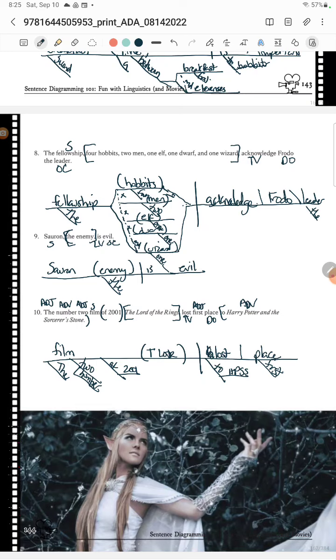That is number 10. Did we finish? I think we did. We made it all the way to the end of this exercise. And this is 4B. So congrats.